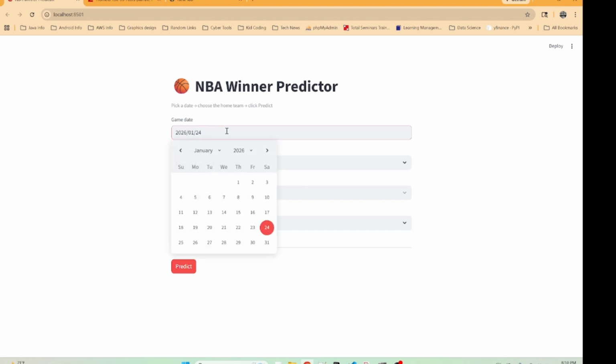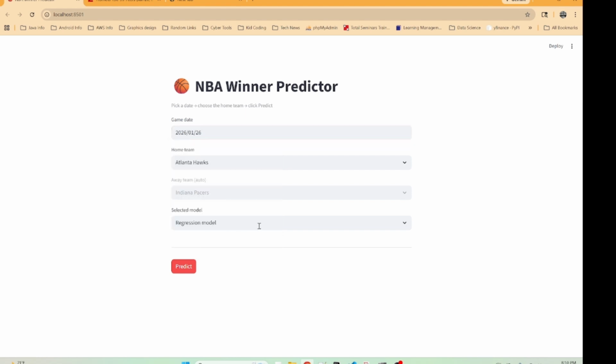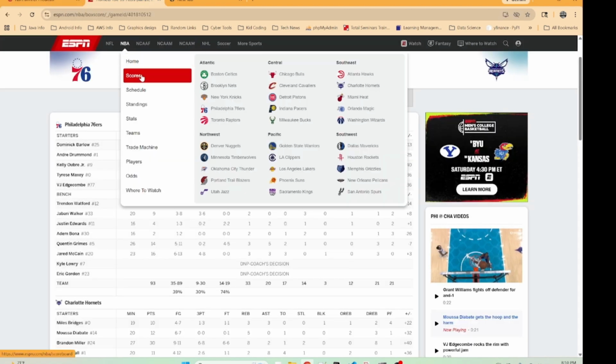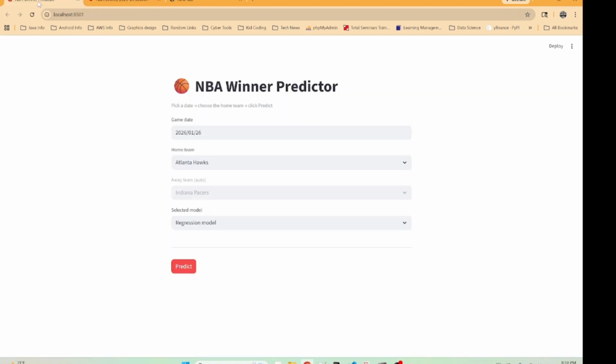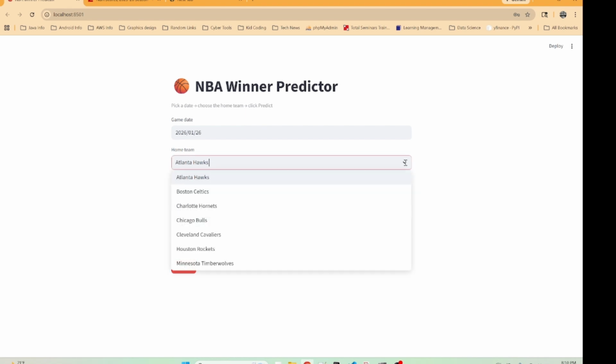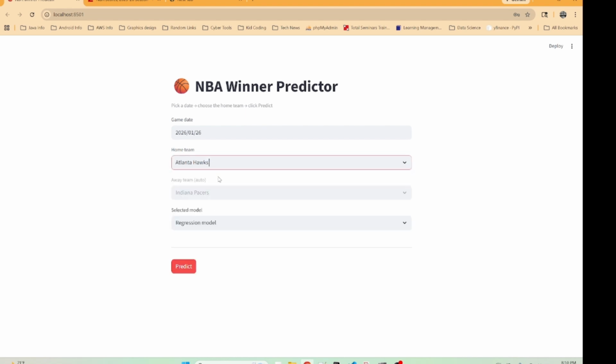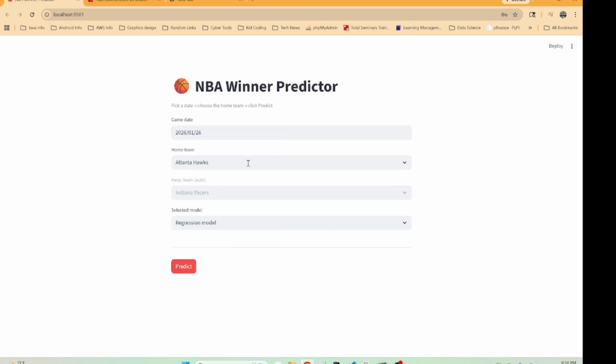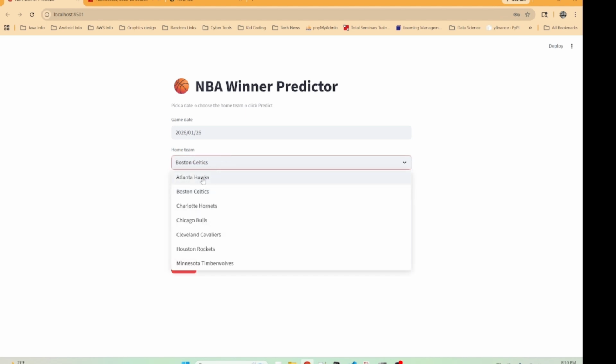So we're going to do everything for today. Today is the 26th. So we're going to go ahead and start off. And I have NBA.com up already. Let me go back home to scores. So let's go ahead and kick it off with Atlanta. So Atlanta today, they are playing. Oops, let's make sure this picks the right one. Okay. Just wanted to make sure this is the right one.